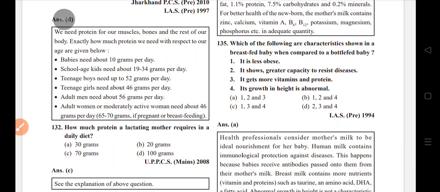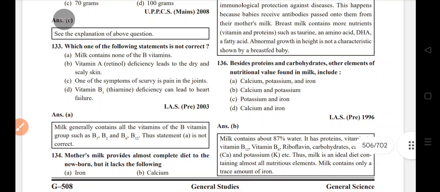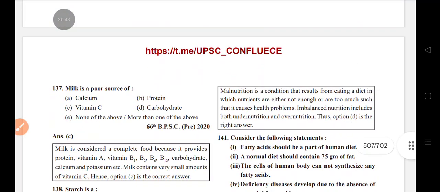Shown in a breastfed baby when compared to a bottle-fed baby: it is less obese, it shows greater capacity to resist disease, it gets more vitamin and protein. Besides protein and carbohydrate, other elements of nutritional value found in milk include calcium and potassium. Milk is a poor source of vitamin C.